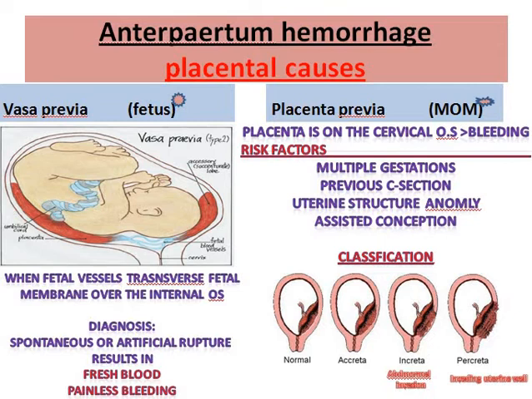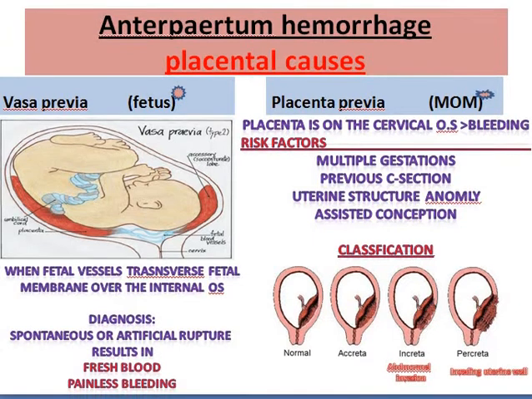Whereas in placenta previa, which affects the mother the most, the mother's life, what happens is the placenta is over the internal os. Now, this is divided into three more types: placenta accreta, placenta increta, in which the placenta invaginates up to the myometrium, and percreta, which invaginates up to the perimetrium. This results from various risk factors that include multiple gestations, previous C-sections, uterine structure anomaly, or assisted conception.